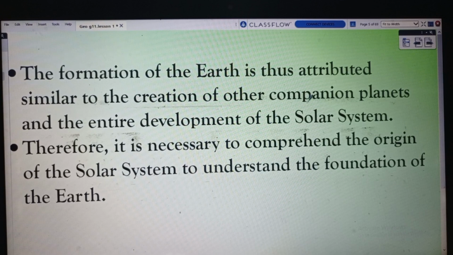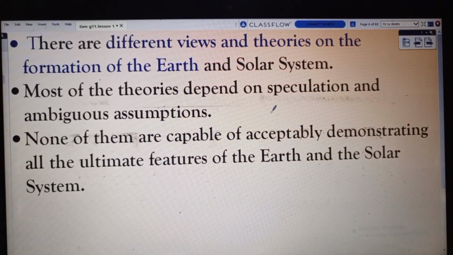We have to know the origin of the solar system. There are different views and theories on the formation of the Earth and the solar system. When we talk about the solar system, we are talking about different planets, so the formation of different planets has different views.